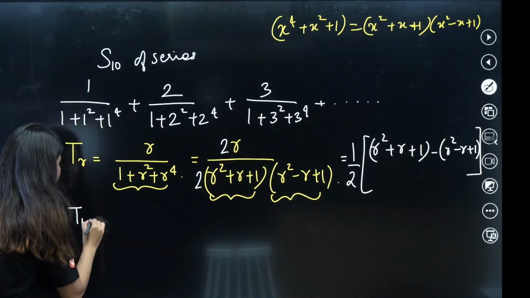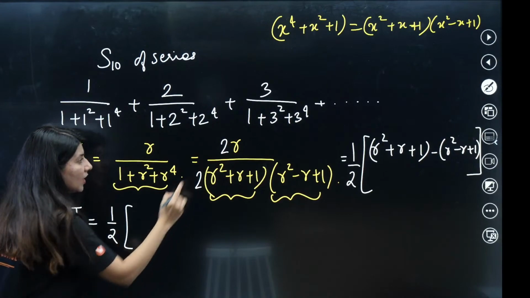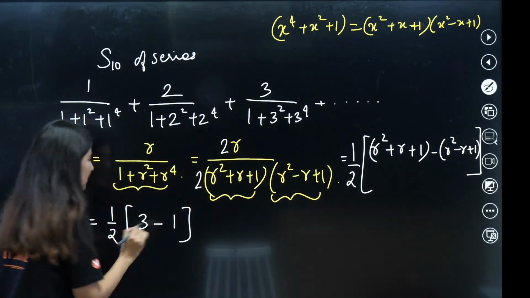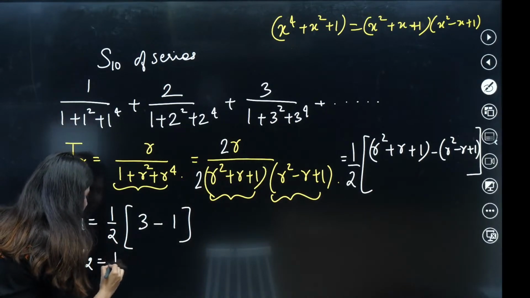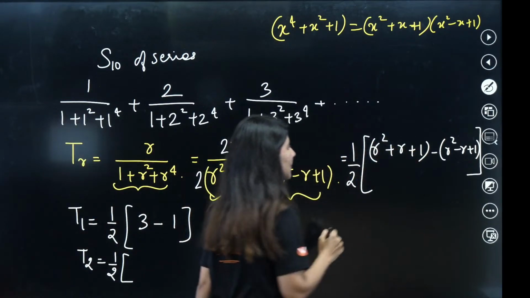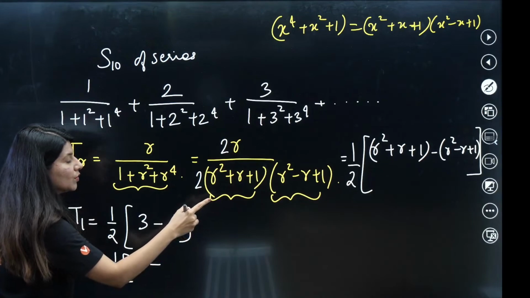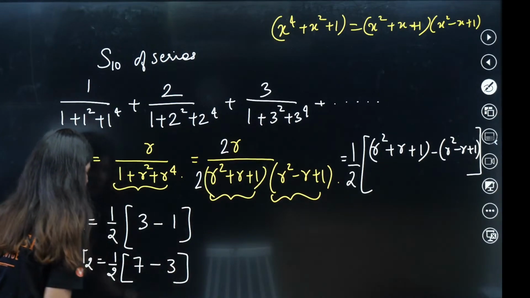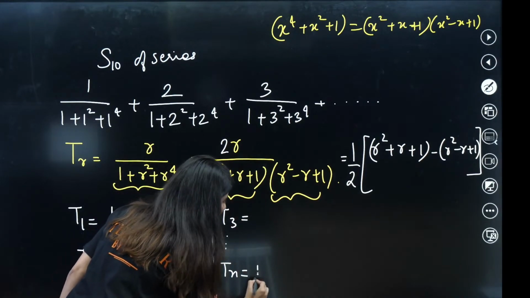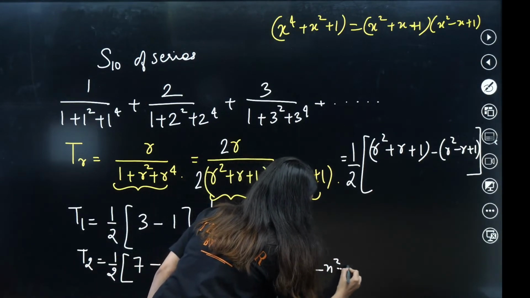What is your first term over here? Now start writing the first term. First term would be 1 by 2 times 1 plus 1 plus 1, that is 3, minus 1. This is your first term. What will be your second term? 1 by 2. The moment you plug in 2, 4 plus 2 plus 1 is 7, minus 4 minus 2 plus 1, which is 3. What is T3, and what about Tn? So Tn is 1 by 2 times n square plus n plus 1 minus n square minus n plus 1.